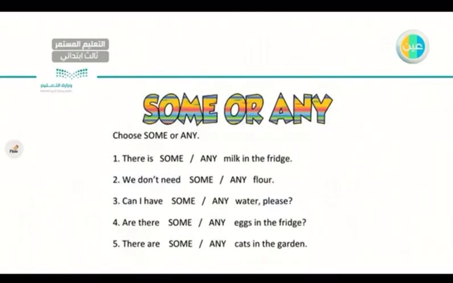Choose some or any. Number one, there is some or any milk in the fridge. So what do you think? Remember, we use "some" with affirmative sentences, not negative. So this sentence is affirmative. Very good. There is some milk in the fridge. Number two, we don't need some or any flour. Negative, so any. Very good. Any flour, that's right.